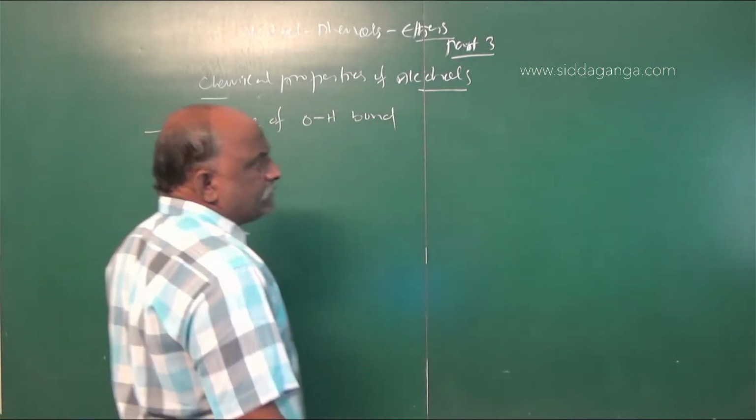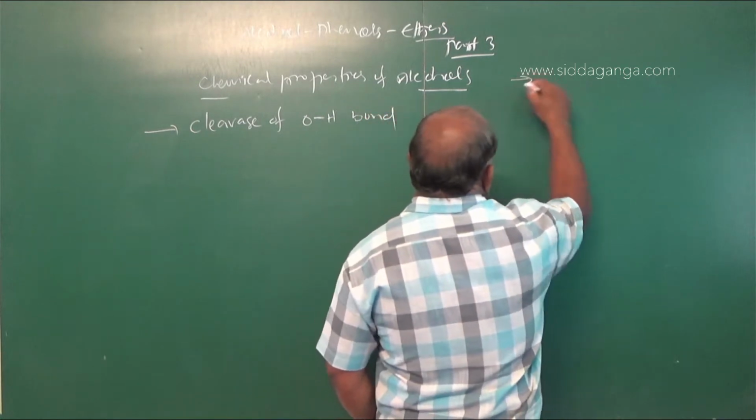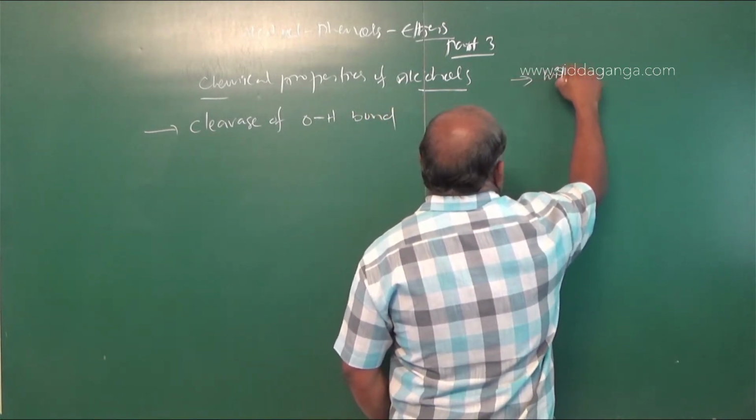I will give some points regarding this. Number 1, with metals.